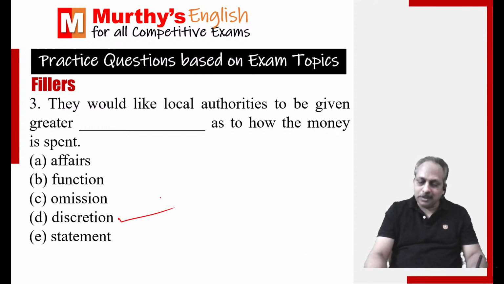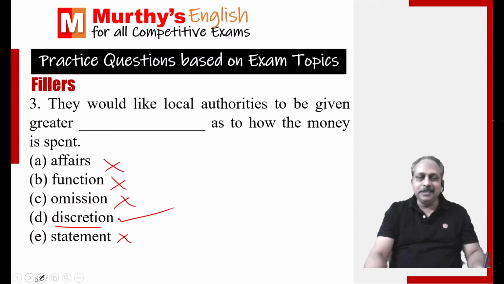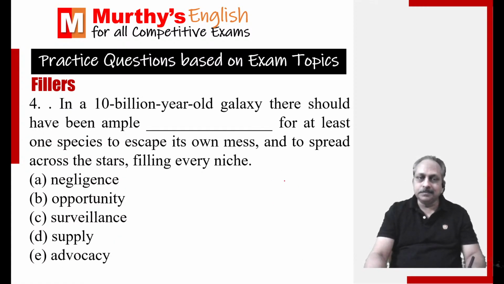Yes, already have got the word discretion. Means what? The freedom to decide what is right, what is wrong. Affairs is not correct, function not correct. No, discretion is the right word. You have already got the word discretion today. That way it is easy for you guys.